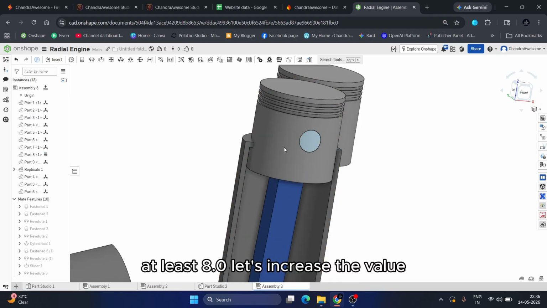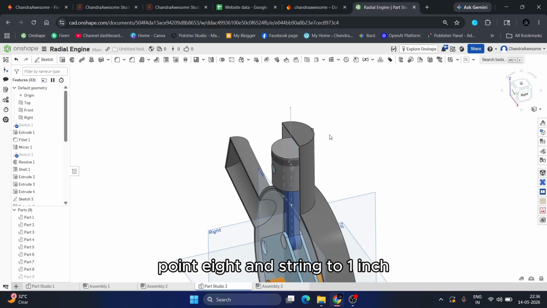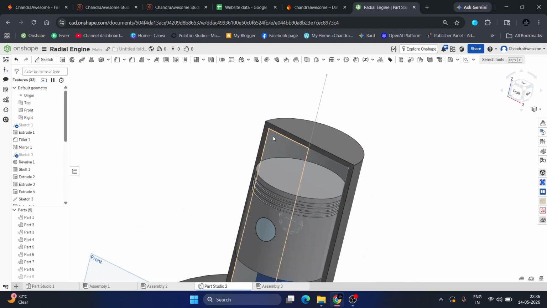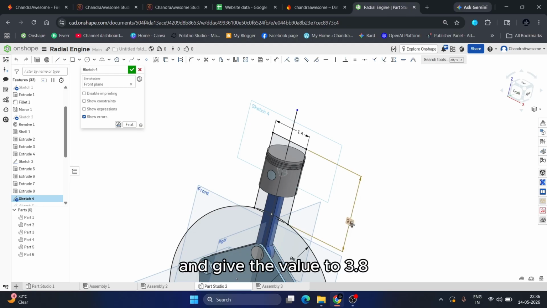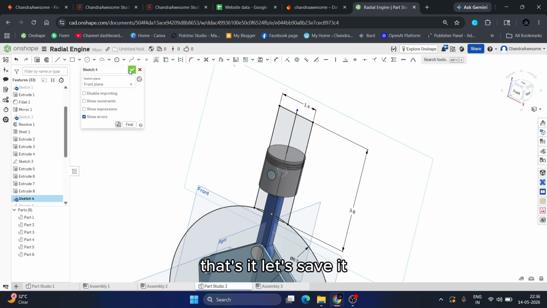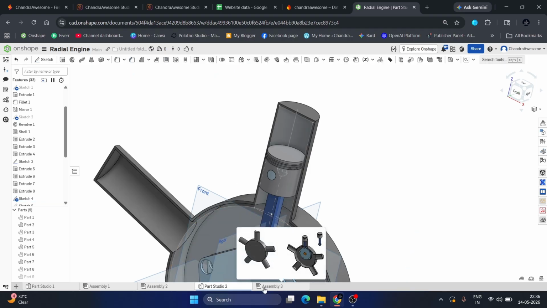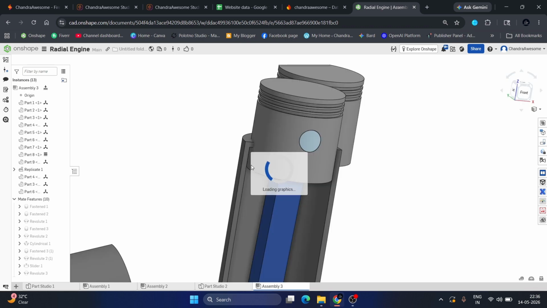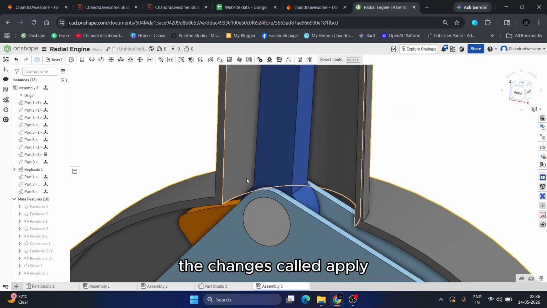Let's increase the head value to 1 inch. Okay, we just need to edit the sketch 4 and give the value 3.8. That's it. Save it. Come to the assembly, and there you go. The change is applied.